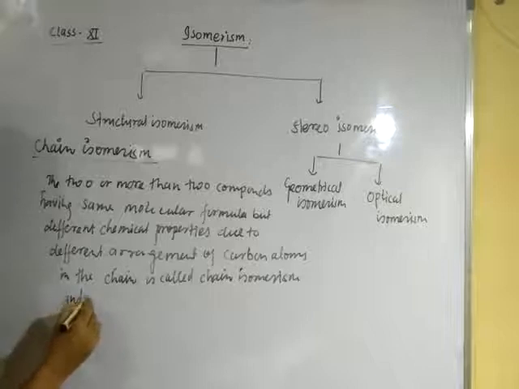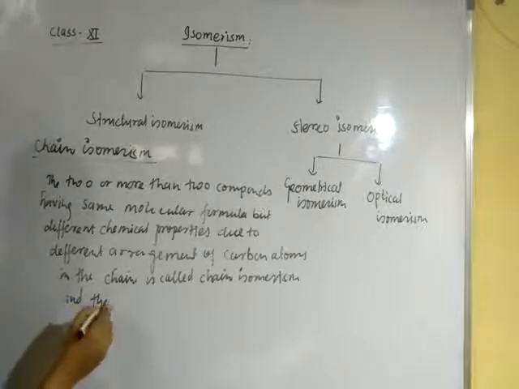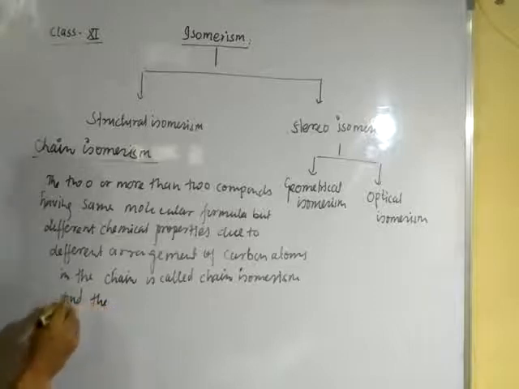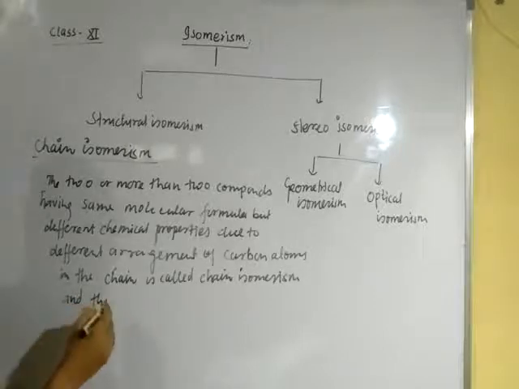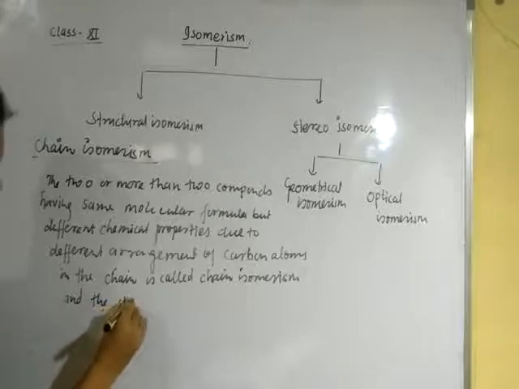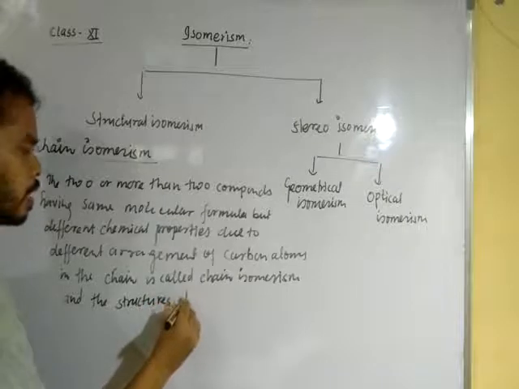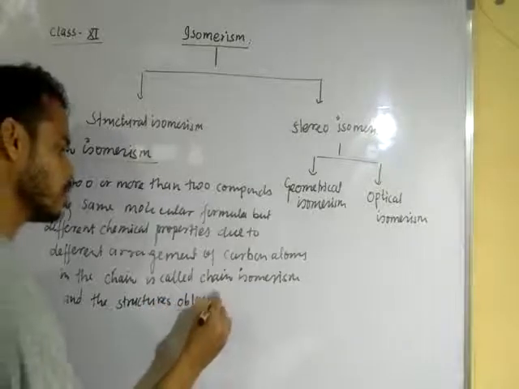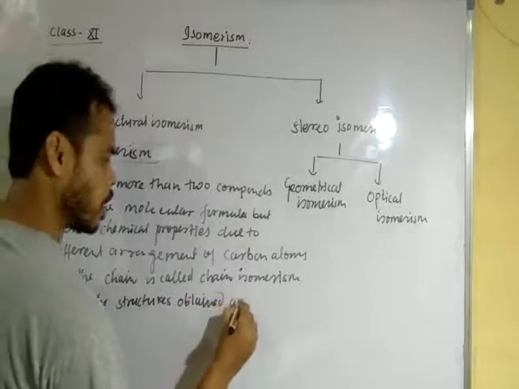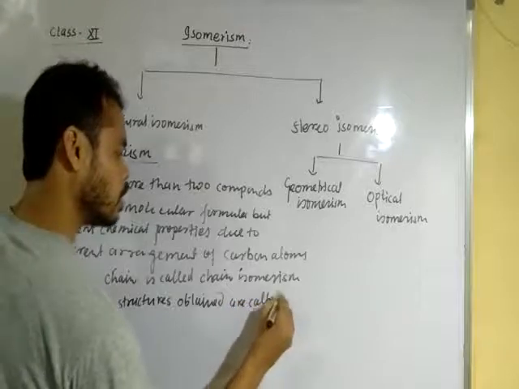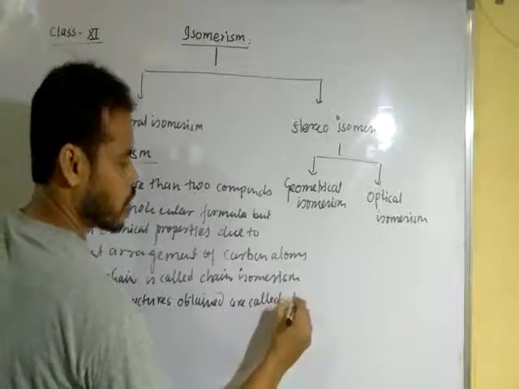And the structures obtained are called chain isomers.